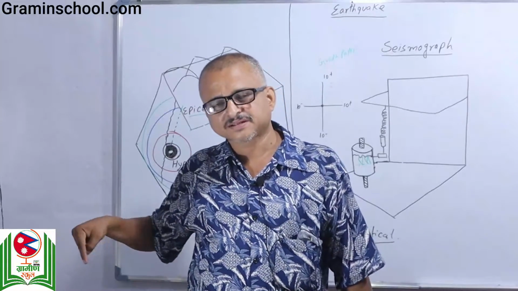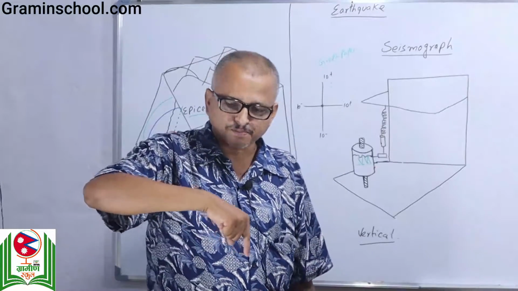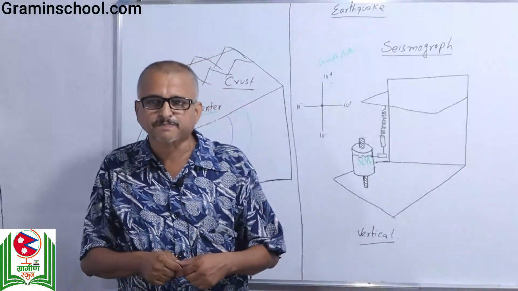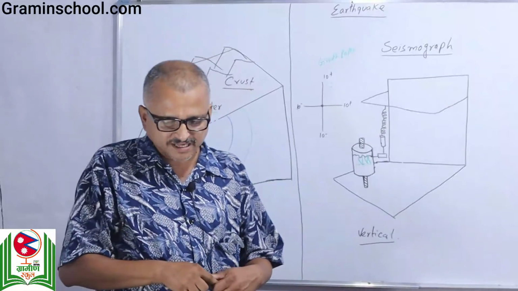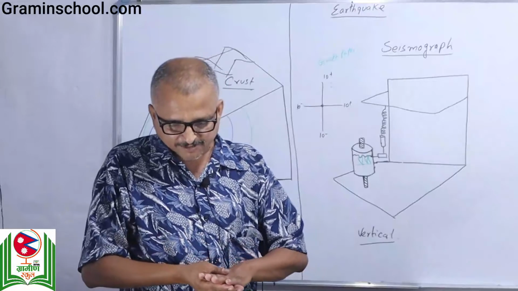The regions which share a border with the Pacific Ocean, this is the first seismic belt where earthquakes occur frequently.